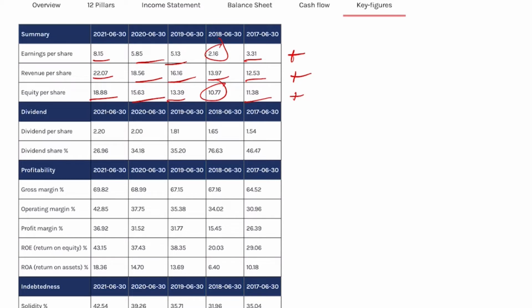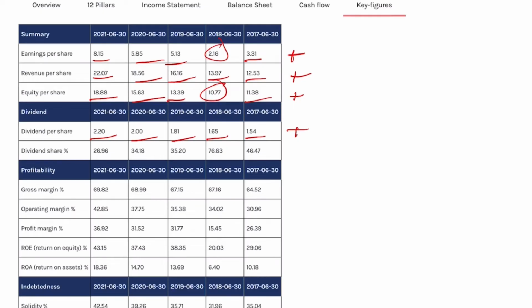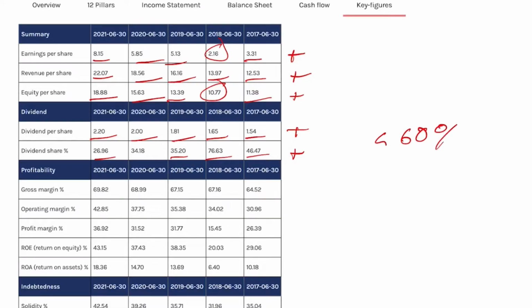I like it. Dividend per share went from $1.54 up to $2.20, and the numbers have been growing steadily every year. I like it because I like that recurrent income, and also the fact that the income has grown every year, so that is a positive. Now the payout ratio has been fluctuating, 46, 76, 30 and 29, and so forth, and that is a positive. I like companies that pay out less than 60% of the capital, because I want some of the capital to remain in the business for investment, acquisitions, and just overall strengthening the business. So that is a plus.